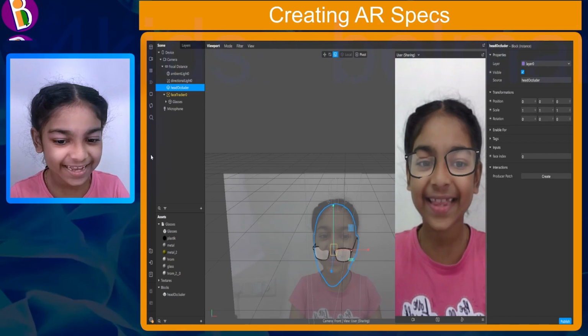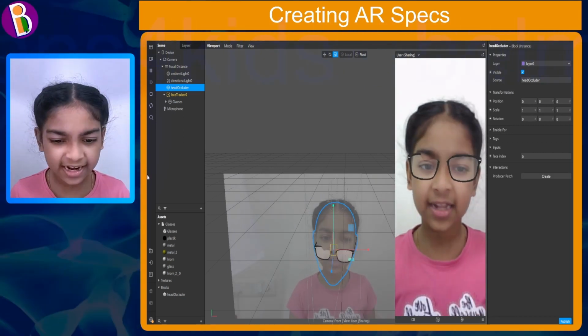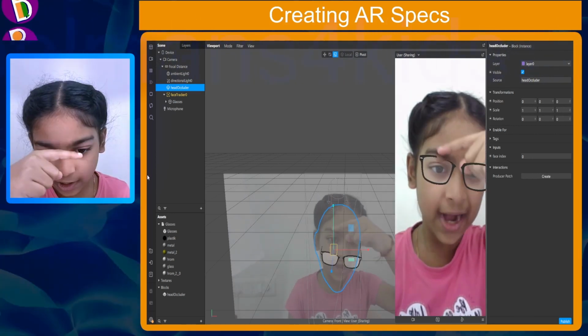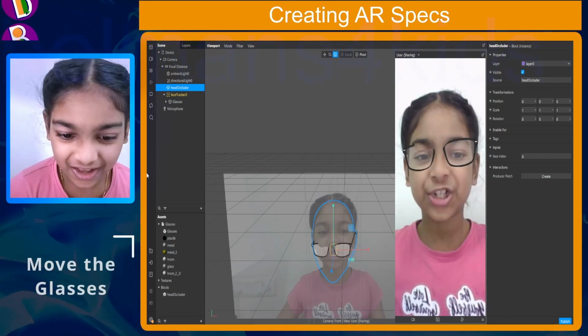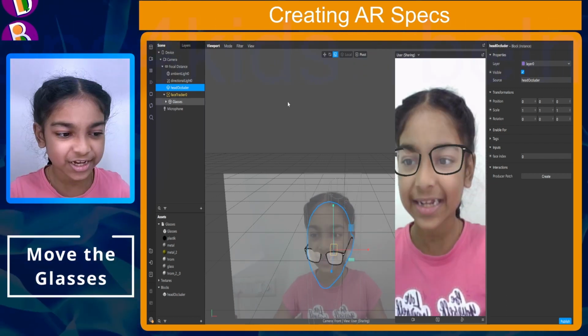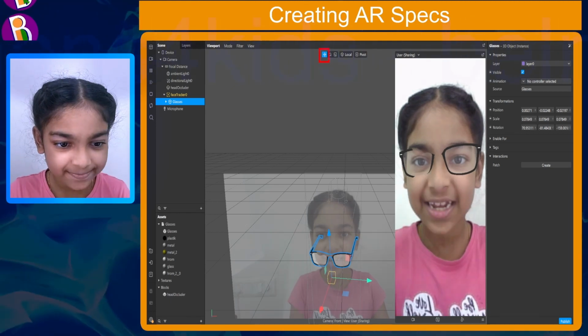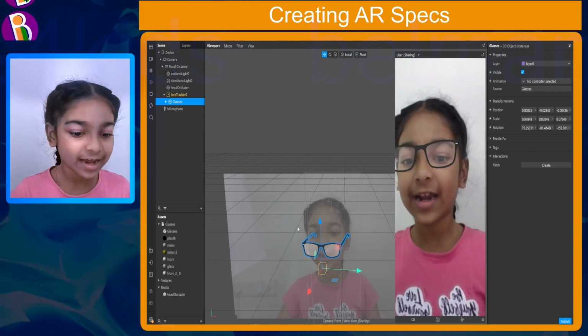Okay, just like that. Wow. So now you can see there's another problem. The specs is getting overlapped by the head occluder, right? So to fix this, we just need to position the glasses. I'm going to go to the move tool, which is right over here. And let's move it back. Wow. That looks really nice.